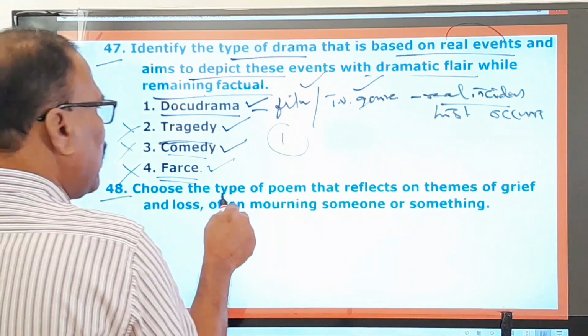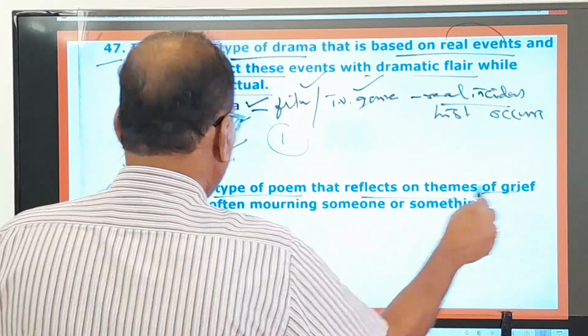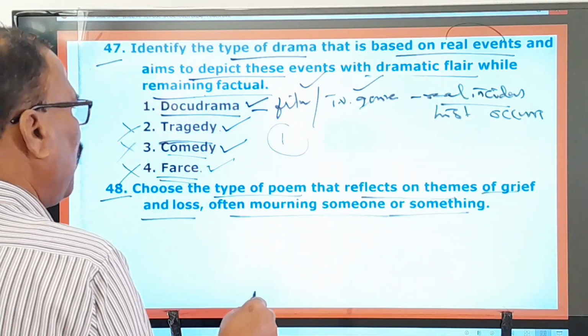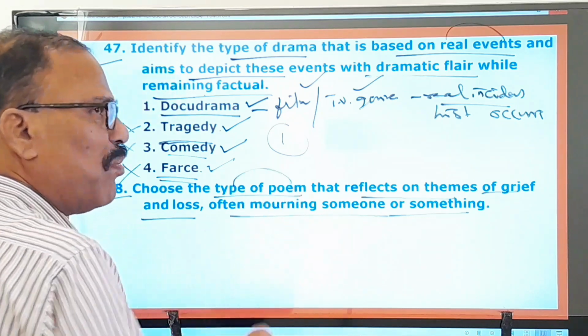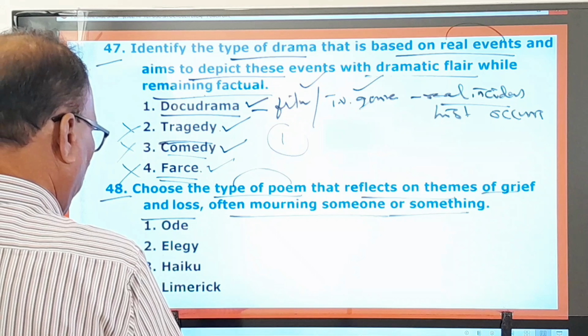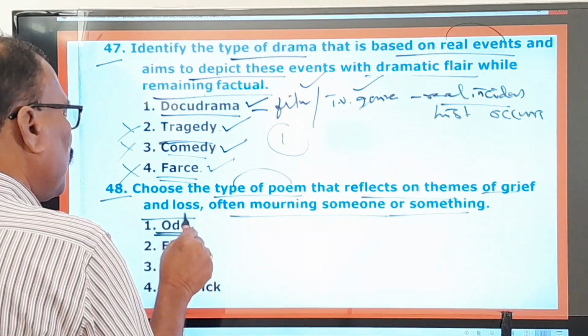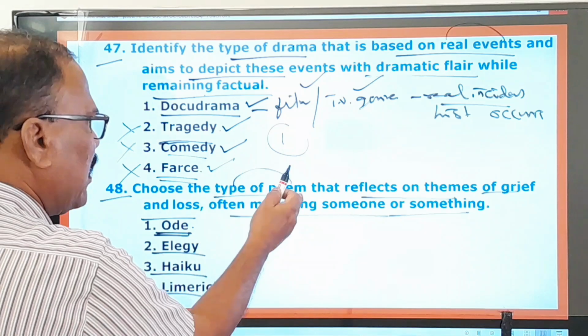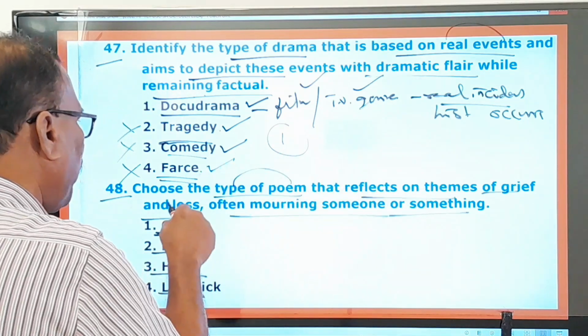48th one, choose the type of poem that reflects on themes of grief and loss, often mourning someone or something. Let us look at the options given. Ode, elegy, haiku, limerick. What is the type of poem that reflects on themes of grief and loss?